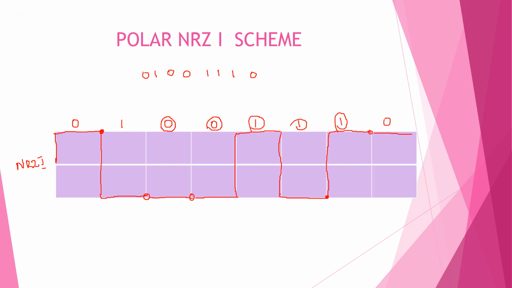At each point, if it is an inversion, we can represent it using dark dotted points. If there is no inversion, we can represent it using a circle. So this means no inversion, and a darkened circle means inversion. Each time we have to check the next bit. If the next bit is 1, inversion will take place, else no inversion.